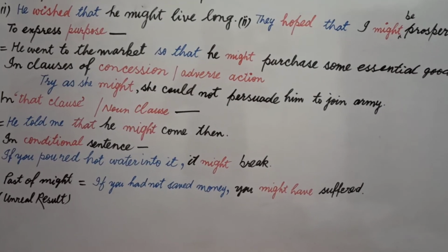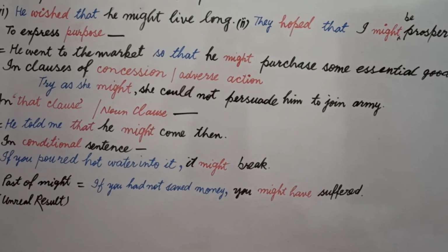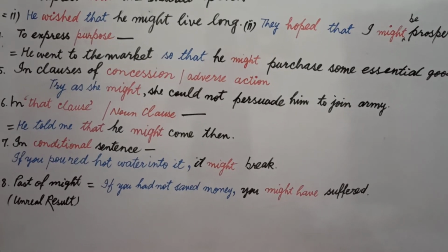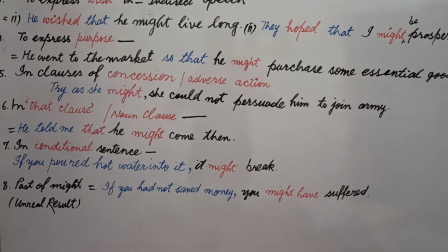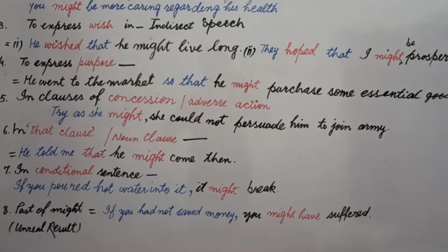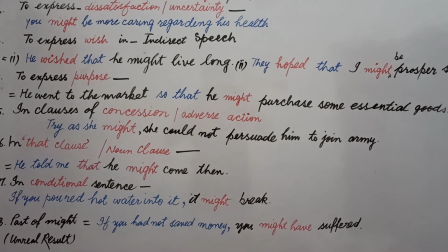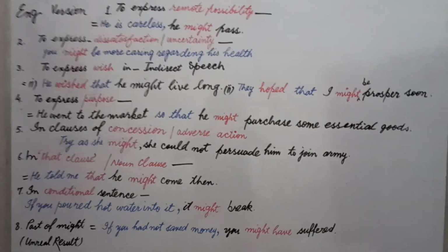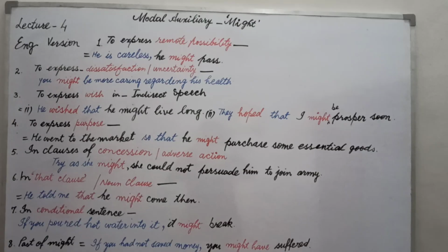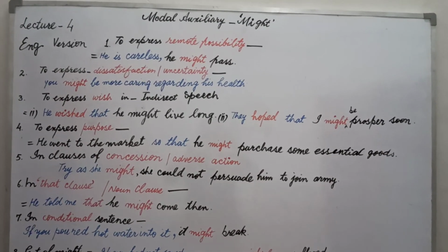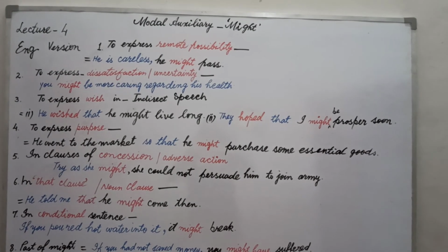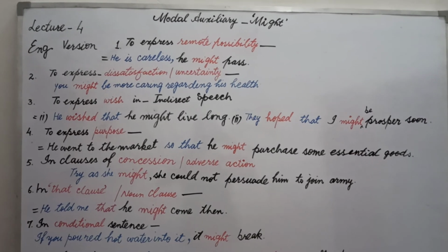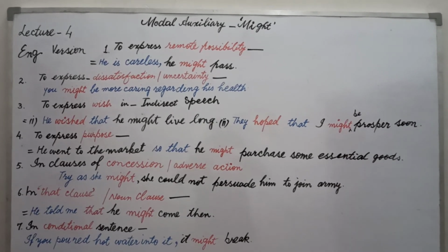Might have is used when the action has been done in past. But you use may and might when you want to say something related to present and future. Students, I hope you have gone through this lecture very well, and you will also watch the lecture based on translation based on might.